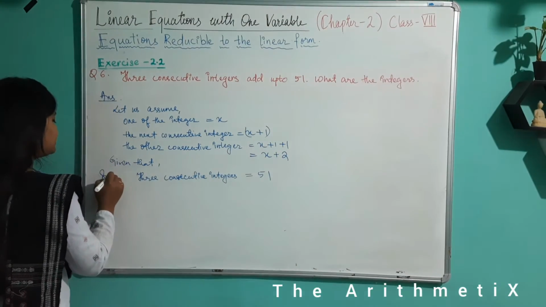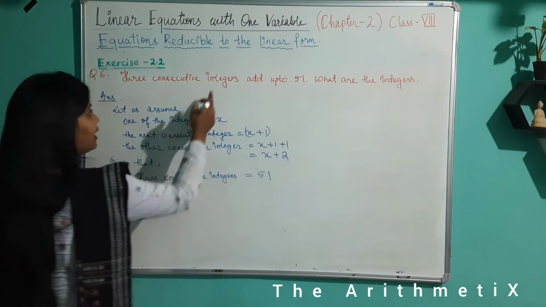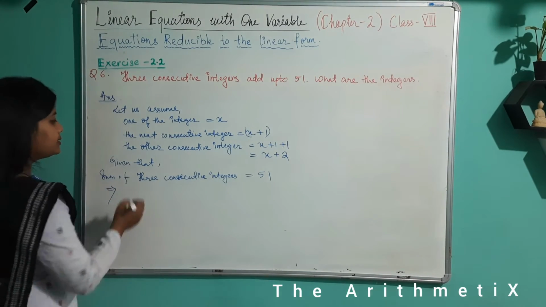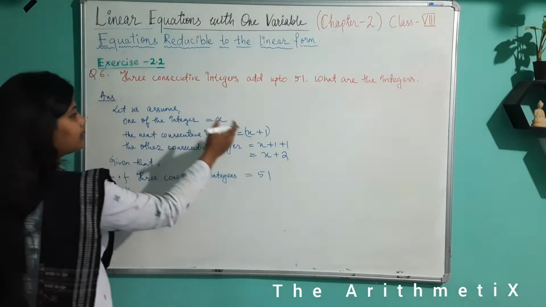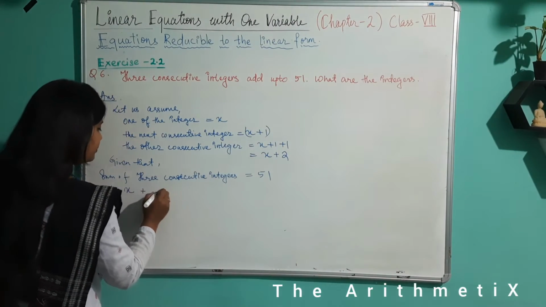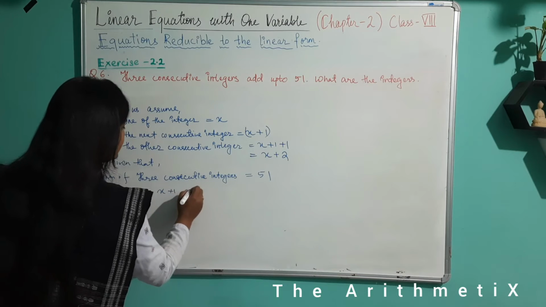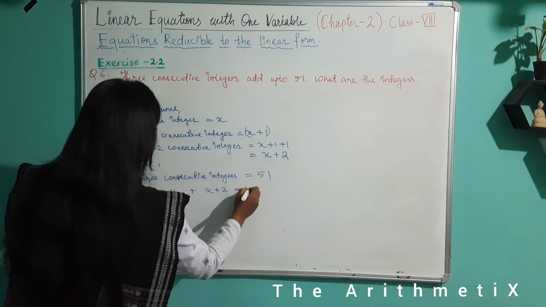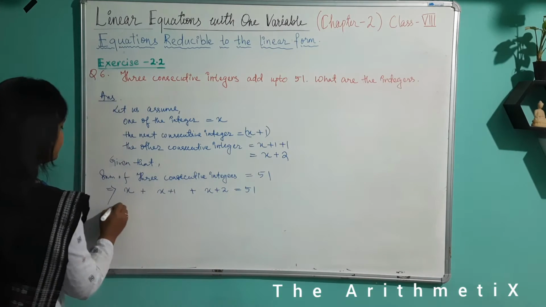So let us add all three integers: x plus x plus 1 plus x plus 2. This is equal to 51.